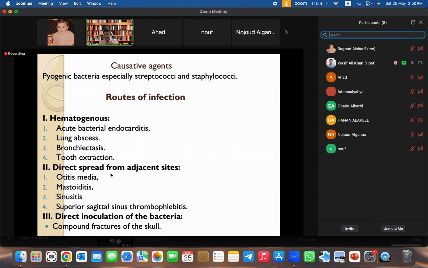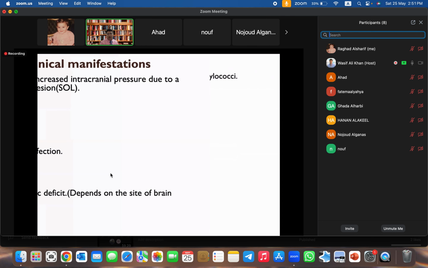Then another example is the superior sagittal sinus. We discussed this extensively at the time of the lecture, right? What is the superior sagittal sinus? Thrombophlebitis from there easily involves the surrounding brain, and there is formation of abscess. Then the next is direct inoculation, direct entry of the bacteria. This is usually seen in crush injuries, particularly road traffic accidents. In crush injuries of the head, with laceration of the dura, the brain is exposed to the surrounding atmosphere, dust, and debris, and the bacteria directly enter the brain.